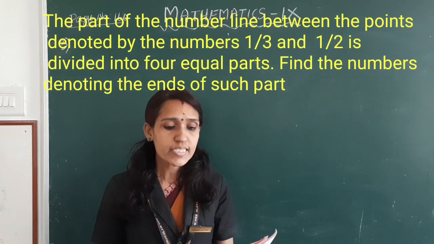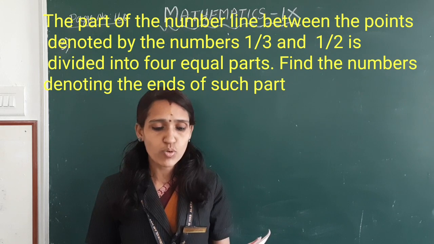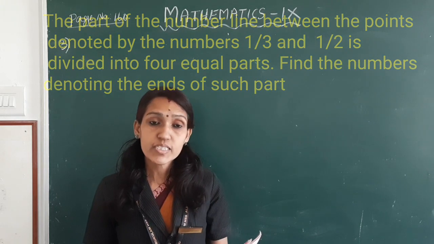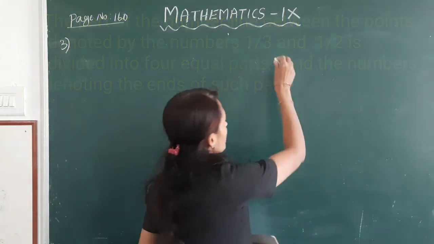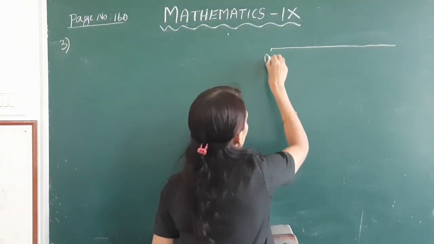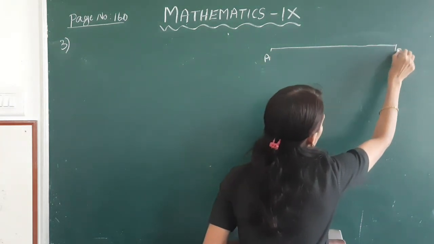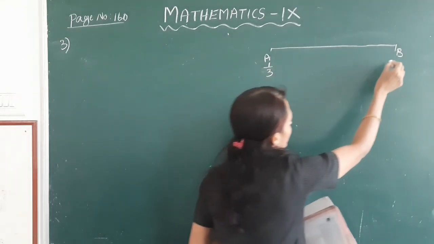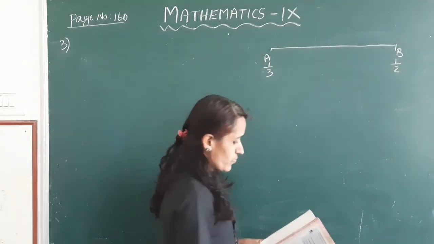Next, the part of the number line between the points denoted by the numbers 1 by 3 and 1 by 2 is divided into 4 equal parts. Find the numbers denoting the ends of each such part. This is the number line. Mark it as A, B. A is 1 by 3 and B is 1 by 2.